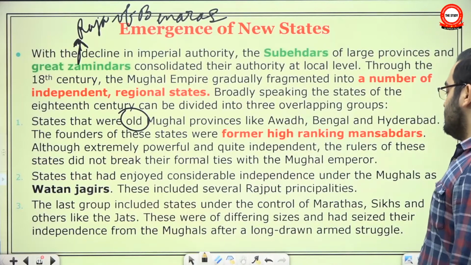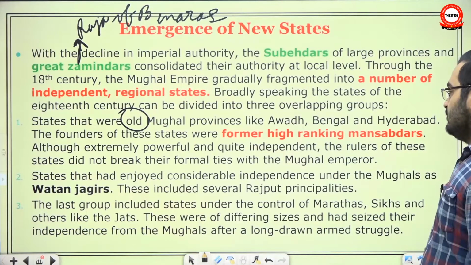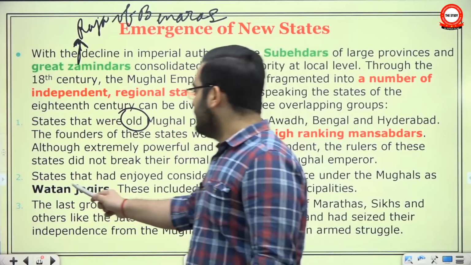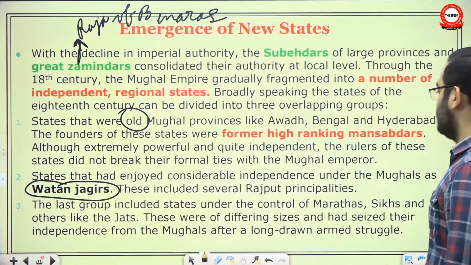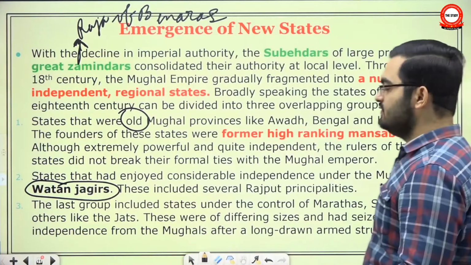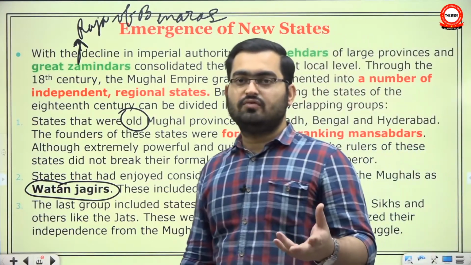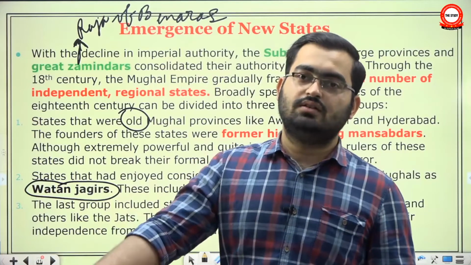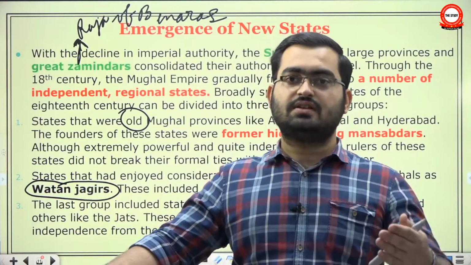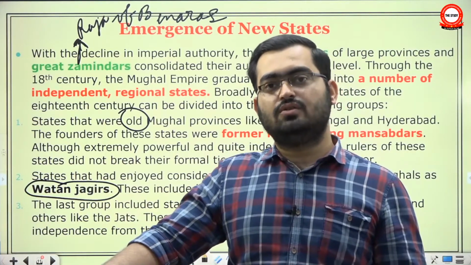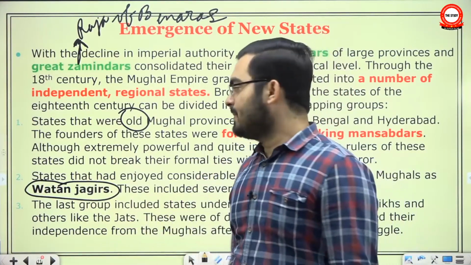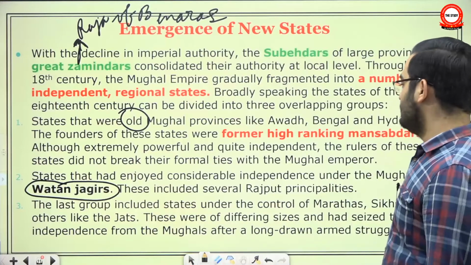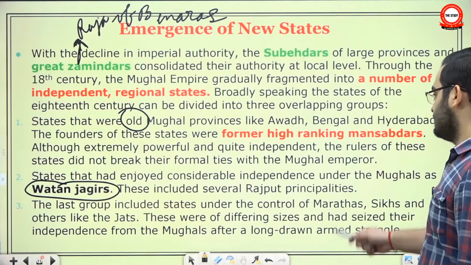Second, states that had enjoyed considerable independence under the Mughals as Watan Jagirs, primarily Rajput states. These included several Rajput principalities, and obviously once the center becomes weak, they were allied only by convenience. These were alliances of convenience. So once the center becomes weak, why should they pay their obeisance to the emperor? They also became independent. The last group included states under the control of Marathas, Sikhs and Jats.